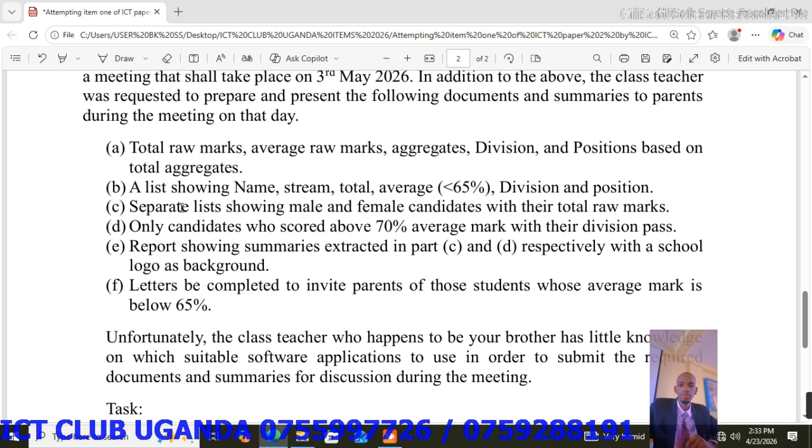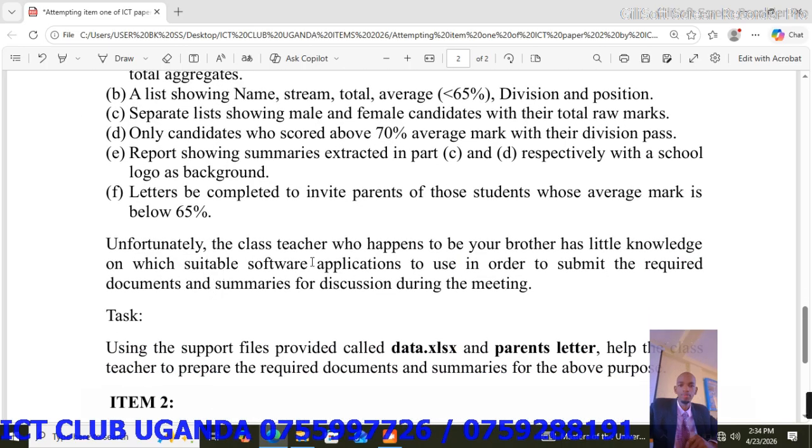Part C, a separate list showing male and female candidates with their total raw marks. Part D, only candidates who scored above 70% average mark with their division pass. Part E, a report showing summaries extracted in Part C and D respectively with a school logo as background. Part F, letters be completed to invite parents of those students whose average mark is below 65%.